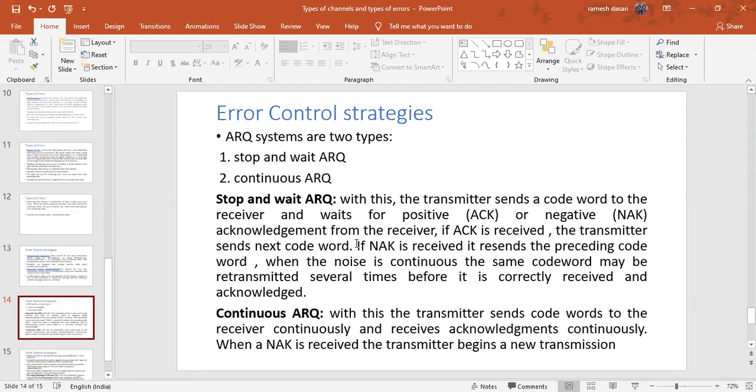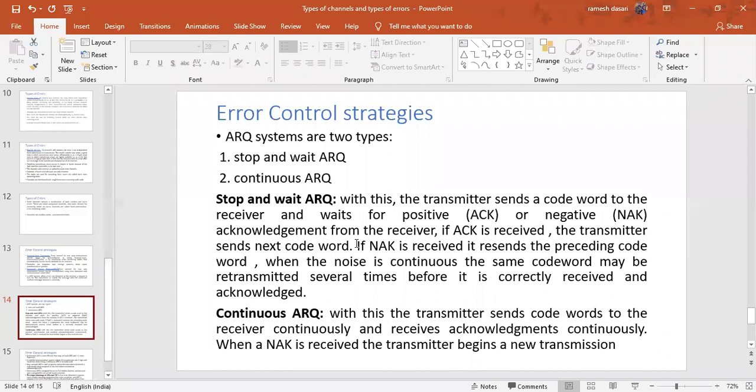Is it okay? And remember one thing: the same code word is repeated, but there is no chance of correcting the errors at the transmitter side. Don't think that whenever an error is there, the transmitter automatically corrects the errors and sends the information. Don't think like that, because the transmitter sends the exact information, no problem on the transmitter side. But whenever it is transmitted through the noisy channel, at that time there is a chance of receiving the wrong code word on the receiver side. That is the stop and wait.